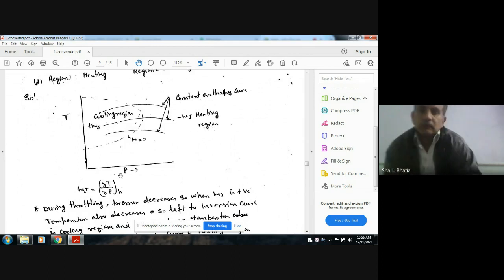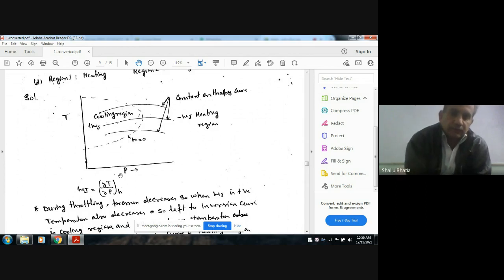It means in throttling, the pressure is decreased and enthalpy remains constant. So if the pressure is decreased, the temperature will also decrease. So this will be the cooling region, because here the pressure is decreasing, and the temperature is also decreasing. In the other region, the pressure is decreased and the temperature is increasing.